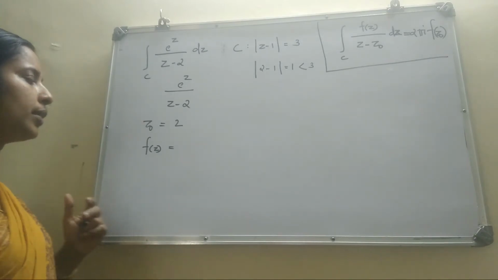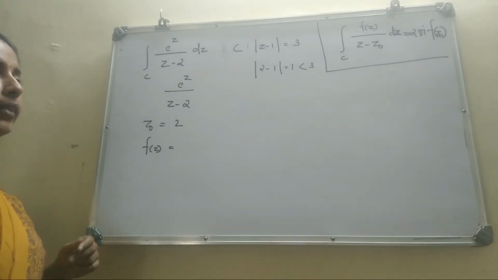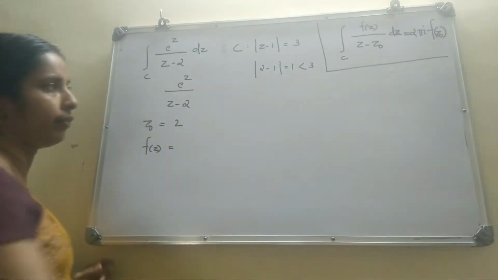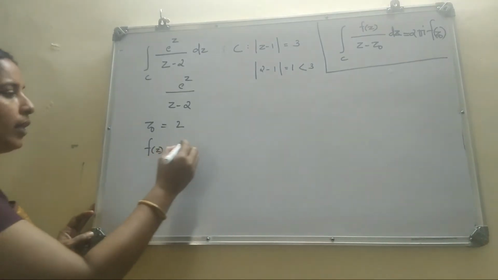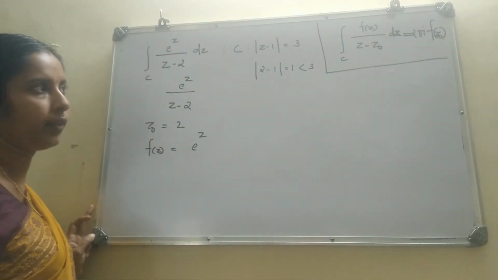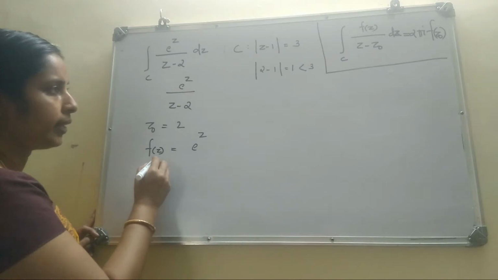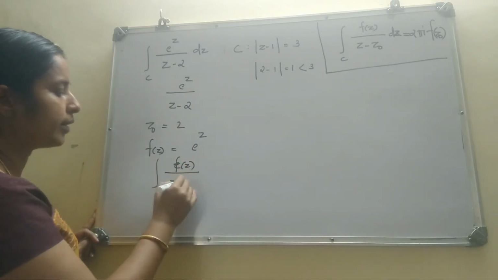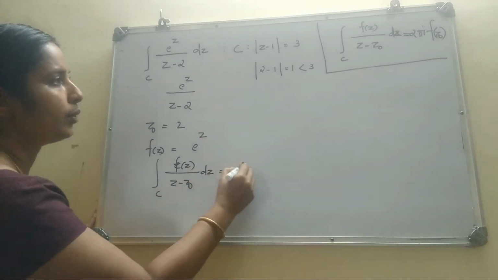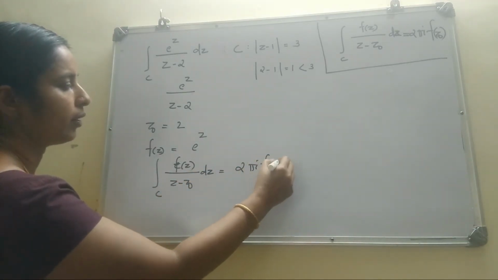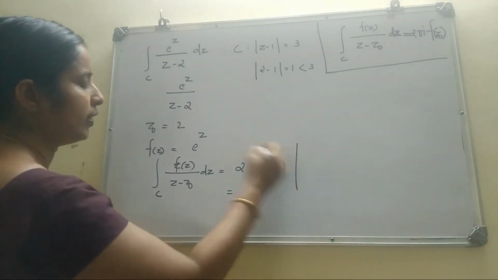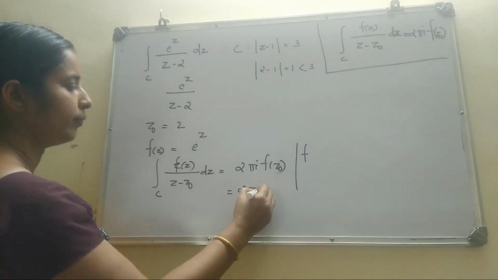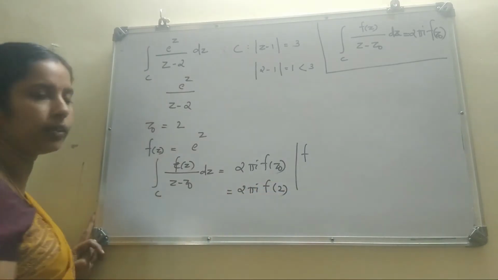Next we have to choose the suitable f(z). For that, you compare the given integral and Cauchy's integral formula. So clearly f(z) must be e raised to z. Then by Cauchy's integral formula, we have the integral over C of f(z) by z minus z0 dz equal to 2 pi i into f of z0. Here f(z) is e raised to z. So f of z0 is f of 2, because z0 is 2.